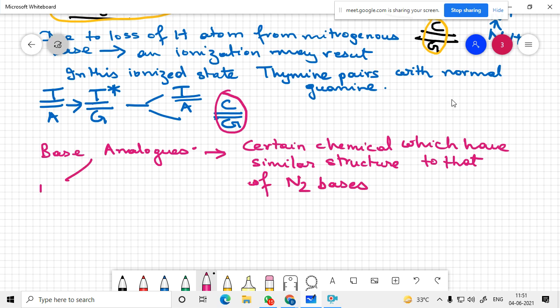They can be natural and they can be artificial. So you can induce mutation by using these artificial ones. Natural ones are, for example, 5-methyl cytosine. Artificial is, say, 5-bromouracil.